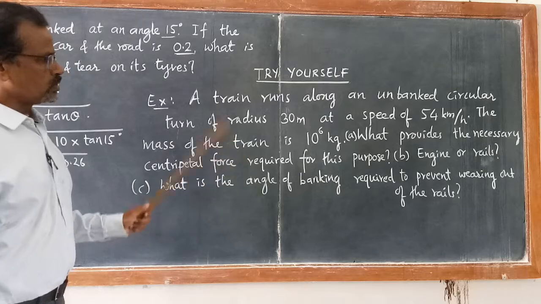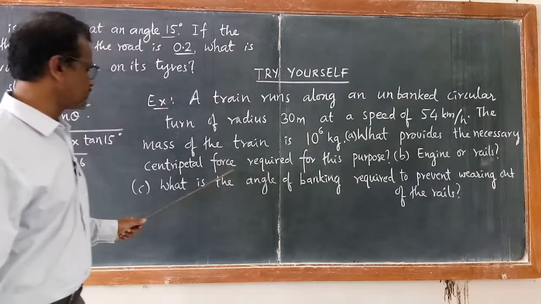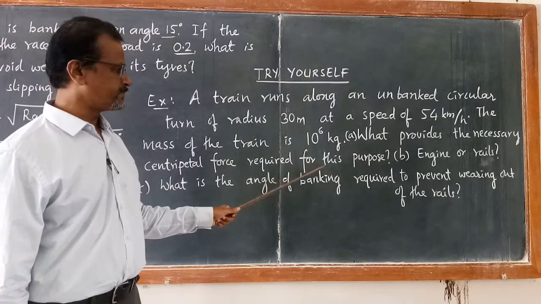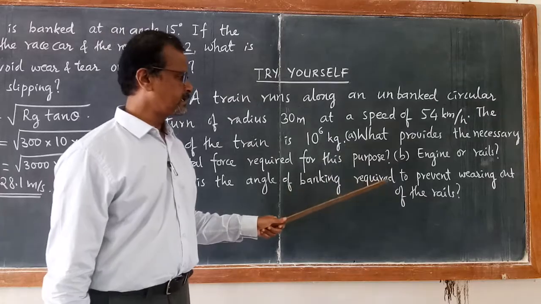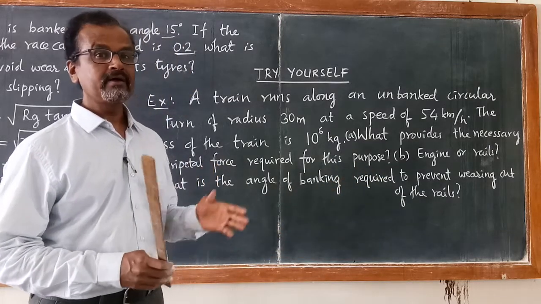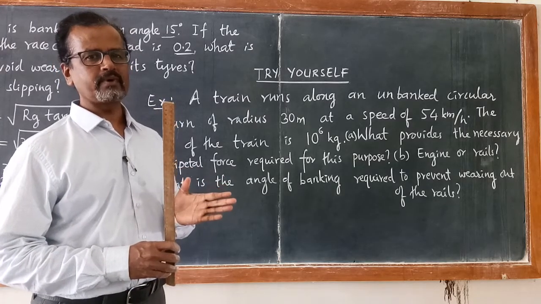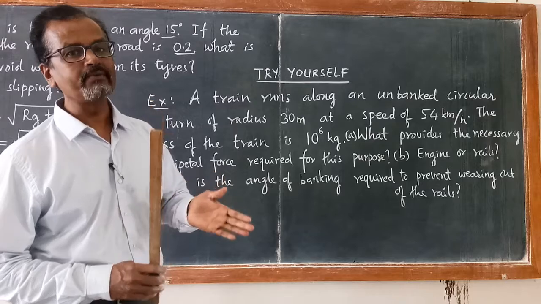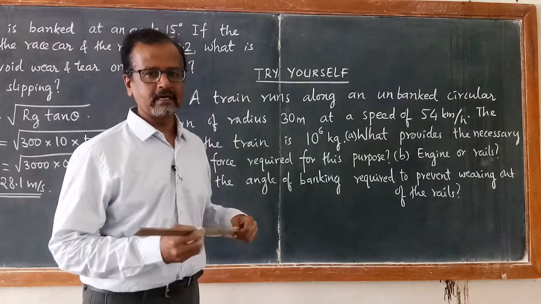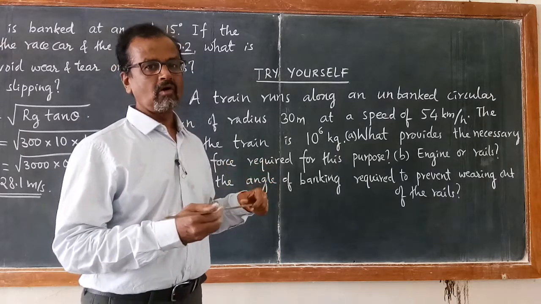Okay, I will give you a hint. First one, what provides the necessary centripetal force? It is provided by the rails on the wheels. A lateral force is provided by the rails on the wheels.